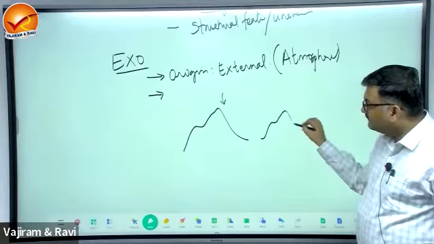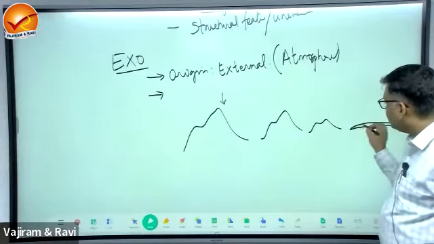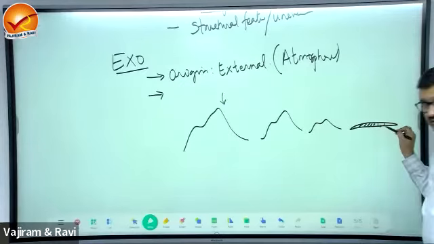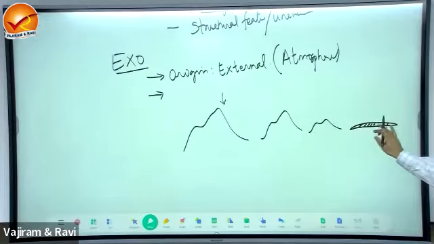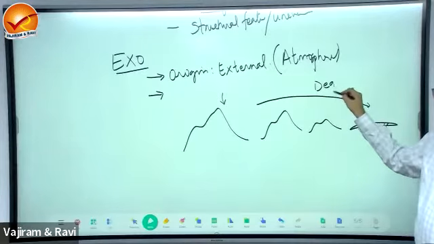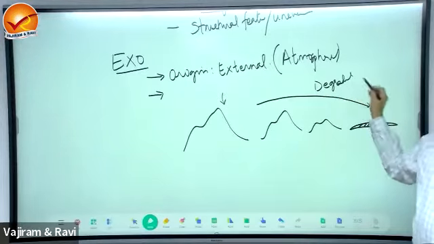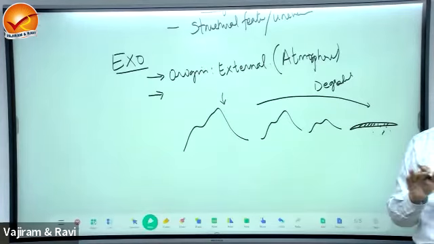Over a period, this will be reduced, and finally this landform is going to be brought down to which level? Base level or sea level. So the tendency of the exogenetic force is to cause degradation of the landform, to reduce the existing landform.